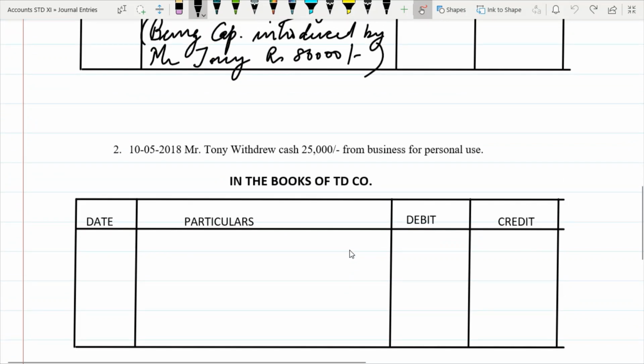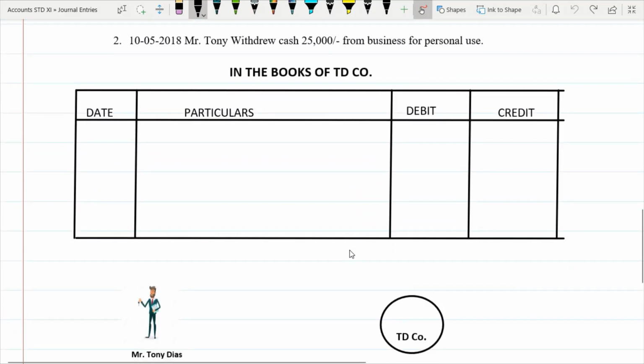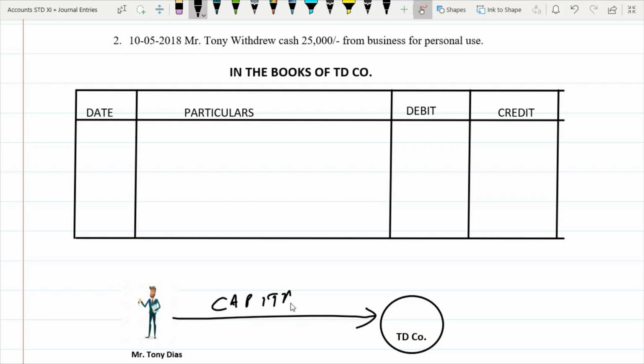Now the next problem states drawings. Now let us understand what is drawings. I said when Mr. Tony put money into his business, it is called as capital. So he put 80,000 here, it was called as capital.